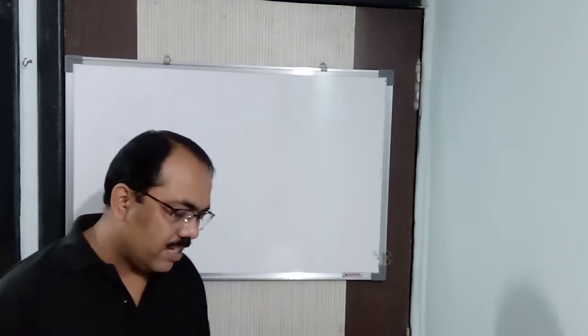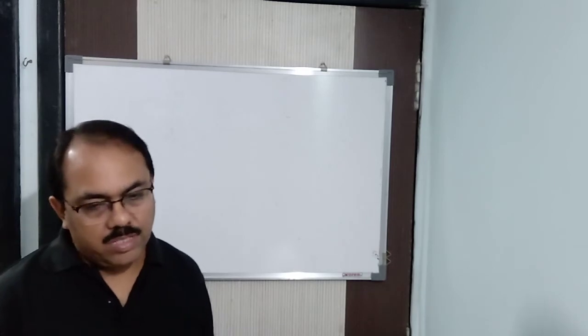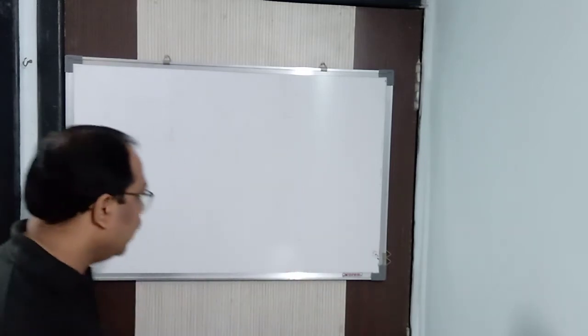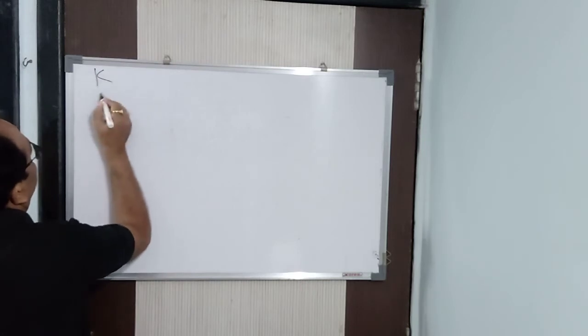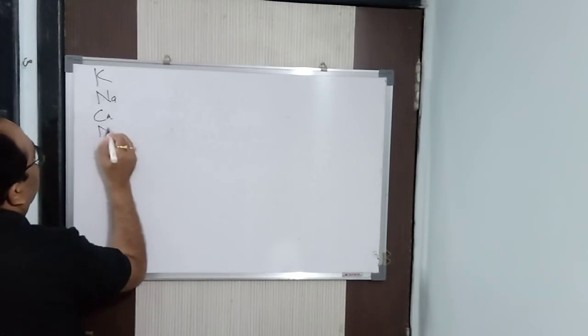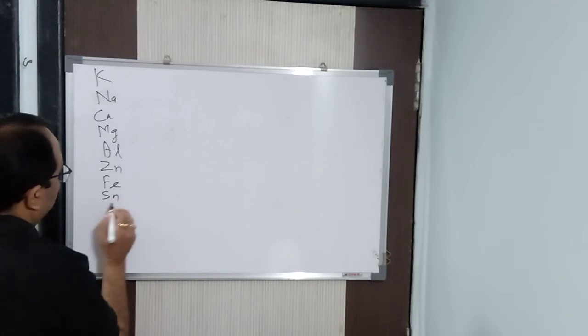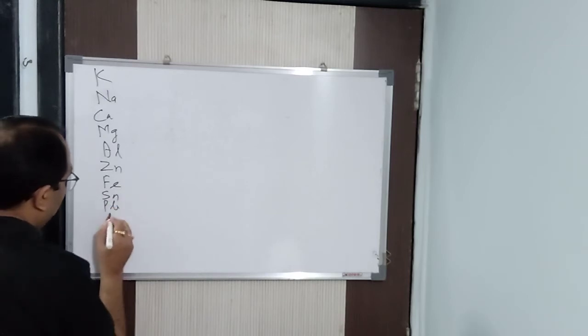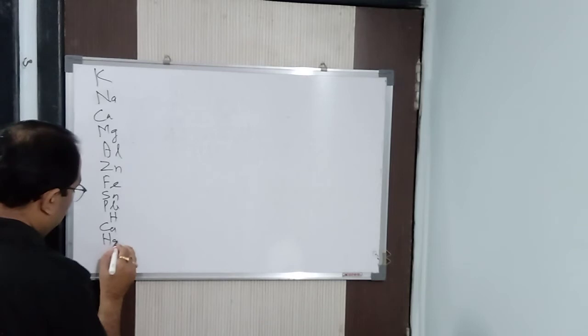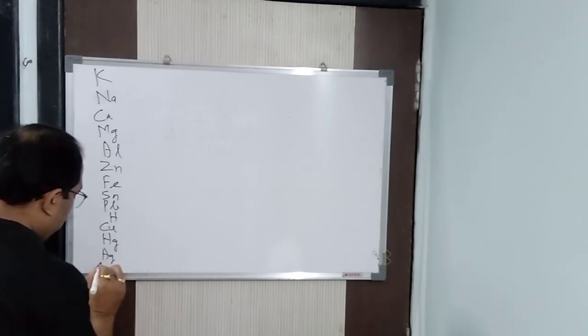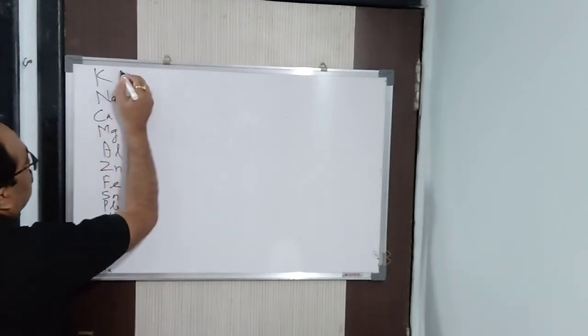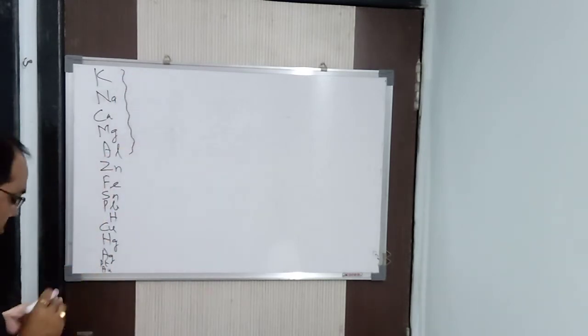If you see the metal activity series, let me write it once again: popular scientist can make a zoo in the low humid country more, copper satisfactory, then Pt, Au.